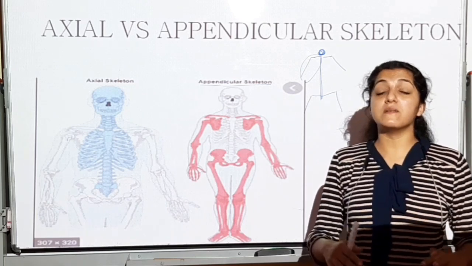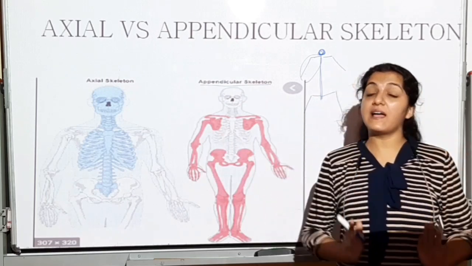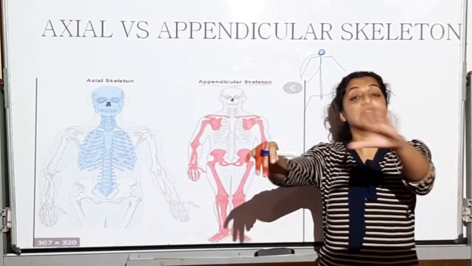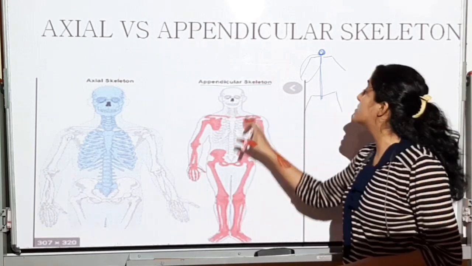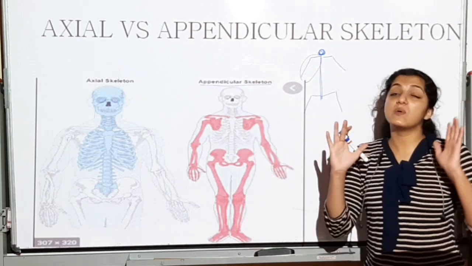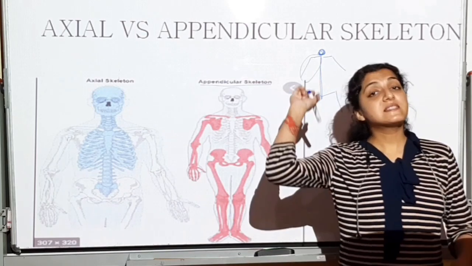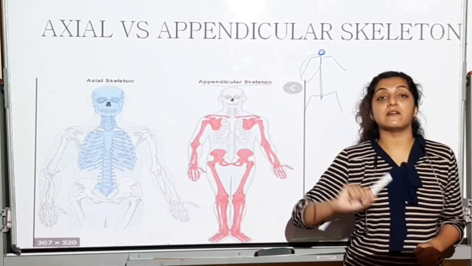अब आपको ये terms समझने आने चाहिए. Axial skeleton बोला तो midline में आने वाले सारे bones, appendicular skeleton बोला तो extremities के bones as well as the attachment apparatus, ये पूरा जाएगा appendicular skeleton को. Some bones will be ventrally placed, means in the front side of the body. Some bones will be dorsally placed, means at the back side of the body.